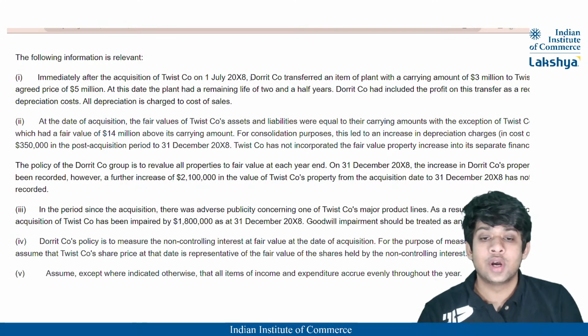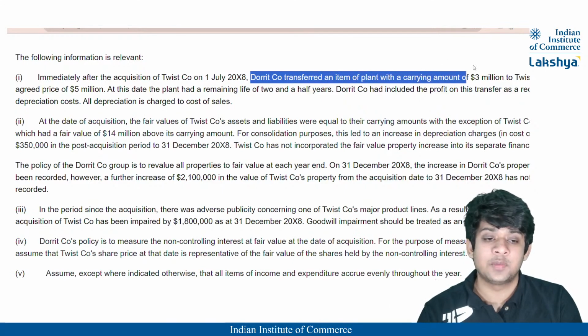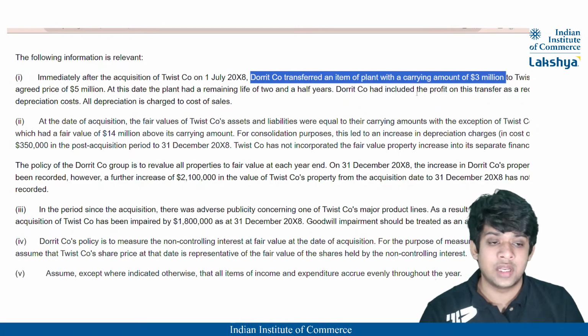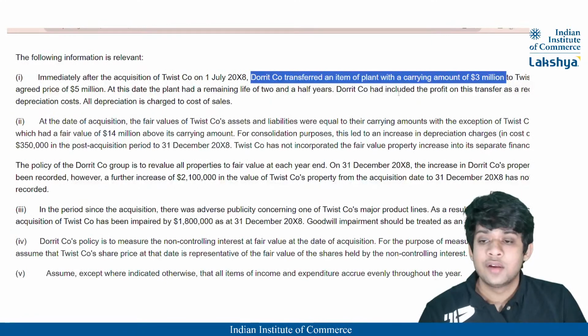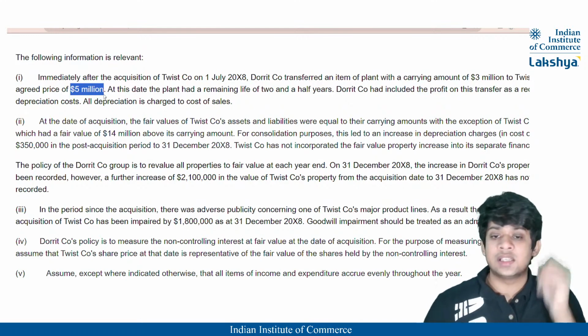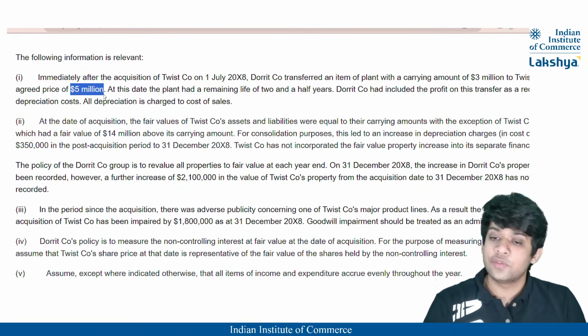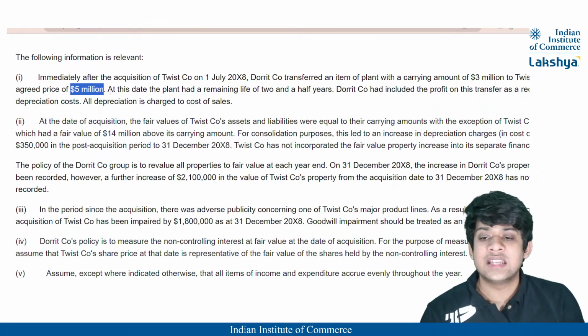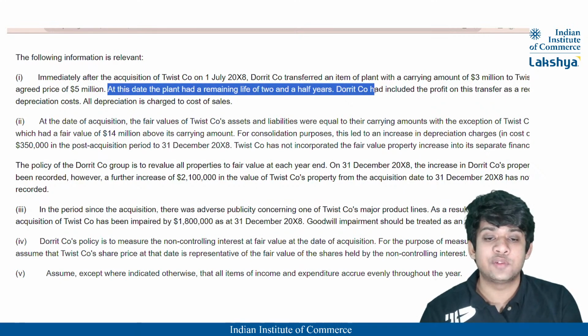Dorrit Company has transferred an item of plant which had a carrying amount of $3 million to Twist Company for an agreed price of $5 million. So its carrying value is $3 million, but the agreed price at which it was sold is $5 million. That means this is an intra-group transfer of non-current assets. At this date, the plant had a remaining life of 2.5 years.